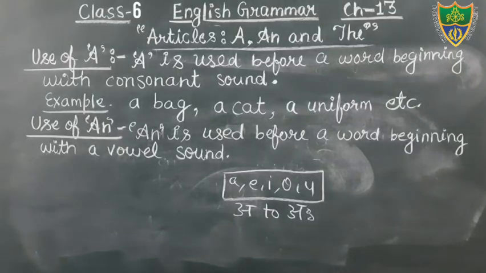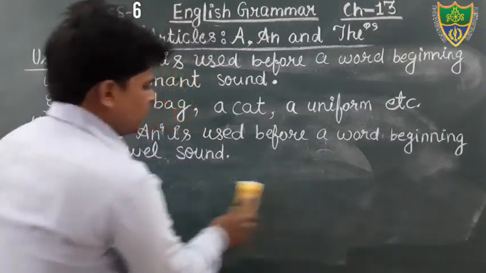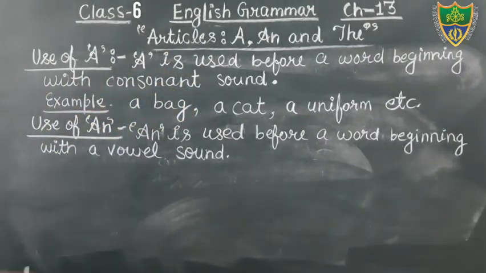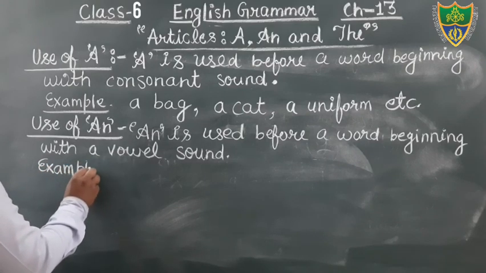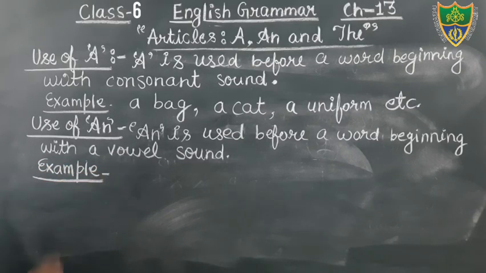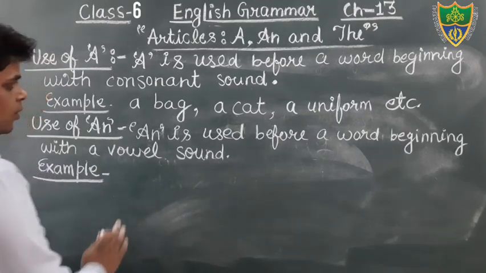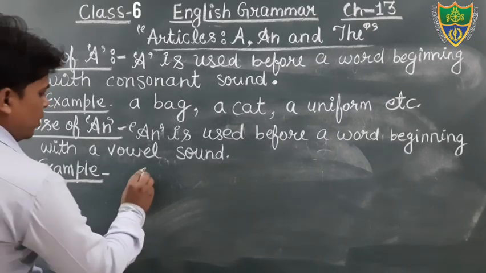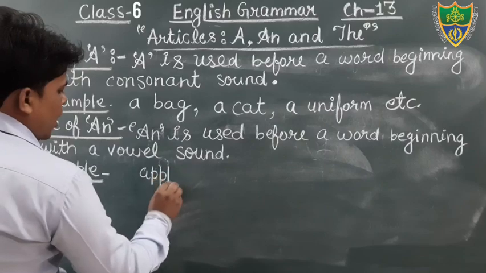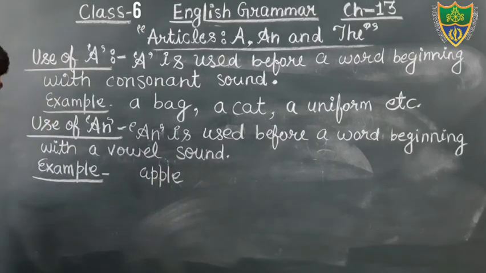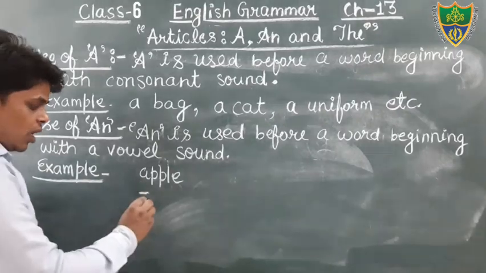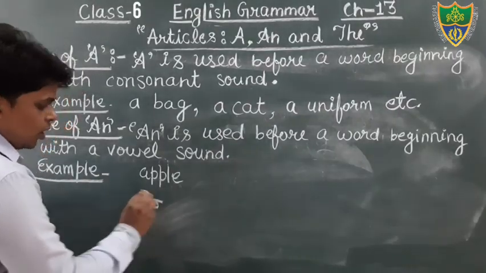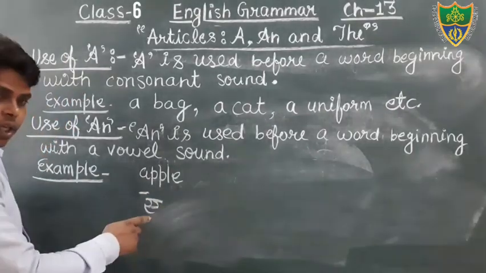So, just write down the example, students. Example. Just see. Apple. A-P-P-L-E. Okay, apple. The sound of this, that is A, is also vowel in English and the sound is A. That is also swar in Hindi.